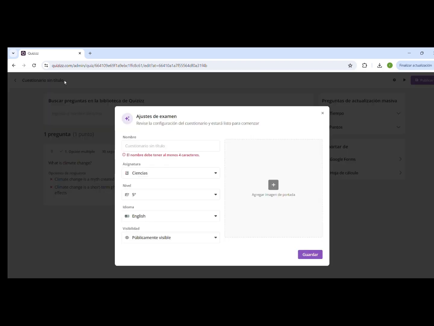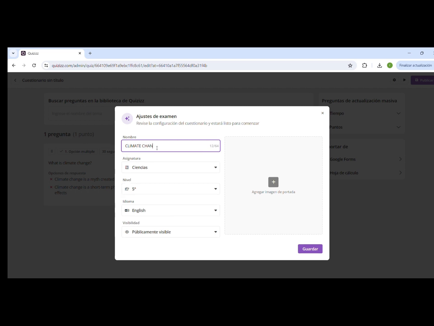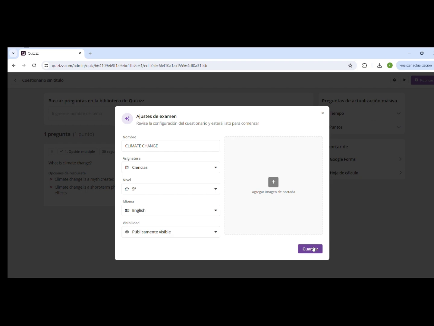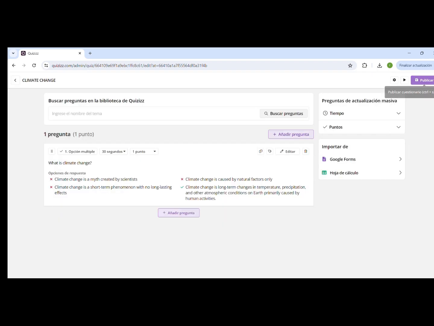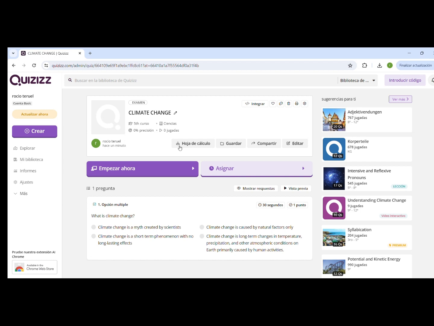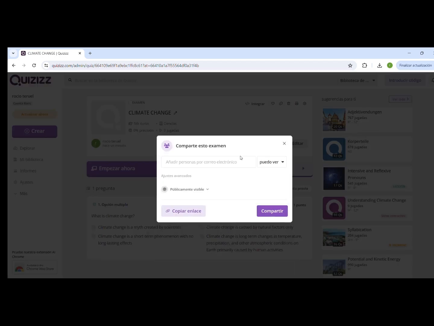And now here you can put a title on your quiz and change some features like the subject, the level, or the language. And also you can upload a photo for your quiz. Save, and then publish, and you can save it, share it, or edit it.